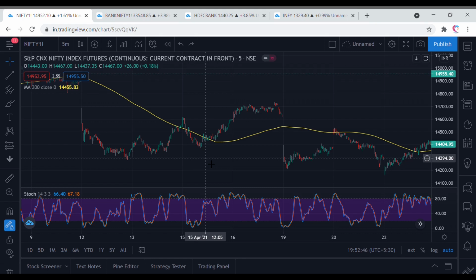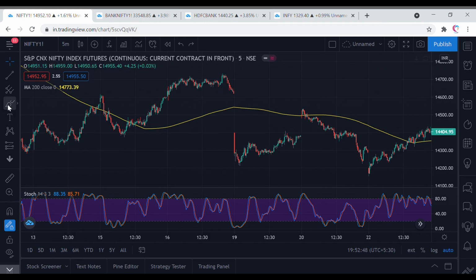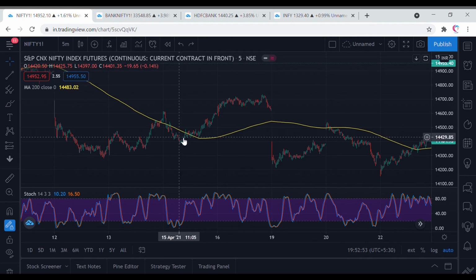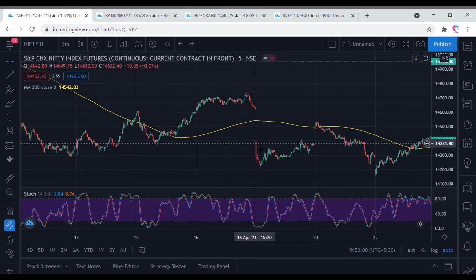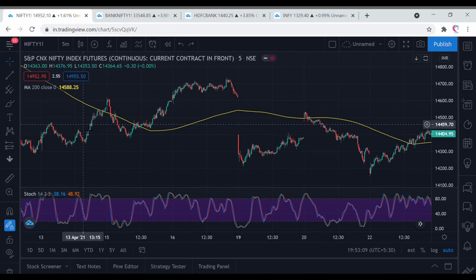The requirement to go long or short is simple. If the stock is above this yellow line, the 200-day moving average, we will only go long. And if the price of the stock is below the 200-day moving average, we'll only go short. How and when to go long or short will be given to us by the stochastic indicator. The main requirement is: above 200 we only go long, and below 200 we only go short. Okay, so we'll just see how this works.